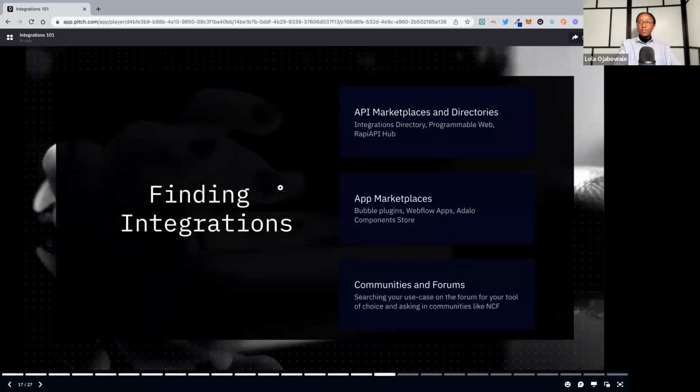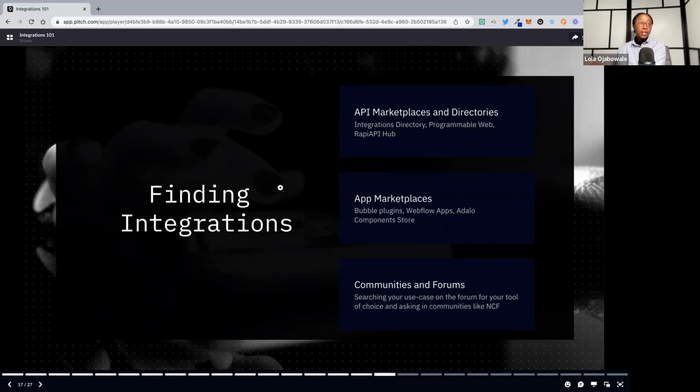Alrighty. So hopefully now you've decided that, okay, cool, integrations are cool. Maybe I should be integrating with even more services than I thought I should previously. How do you find them? Where do you find them? I have three main areas where I typically look for integrations.